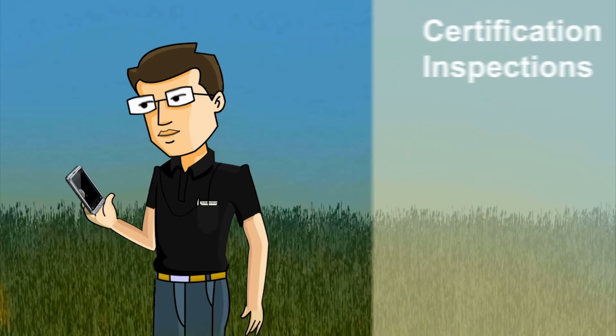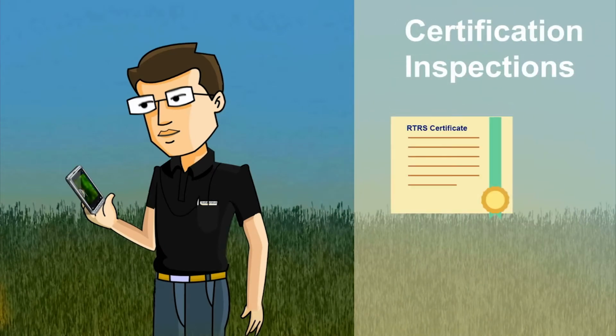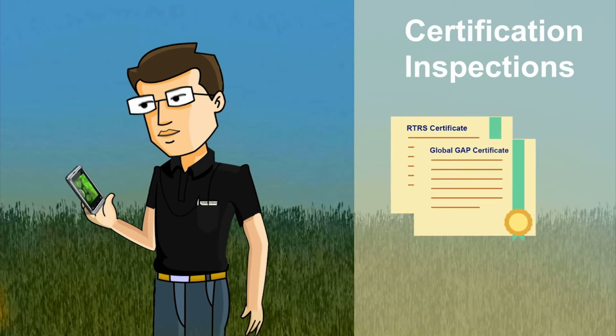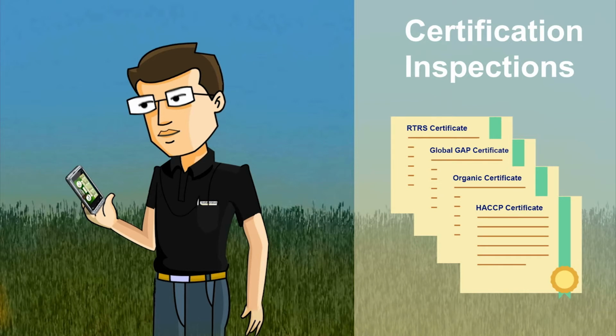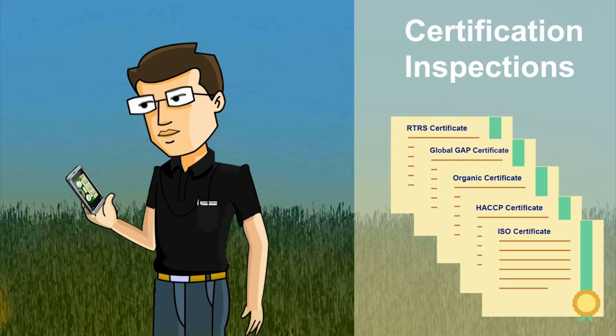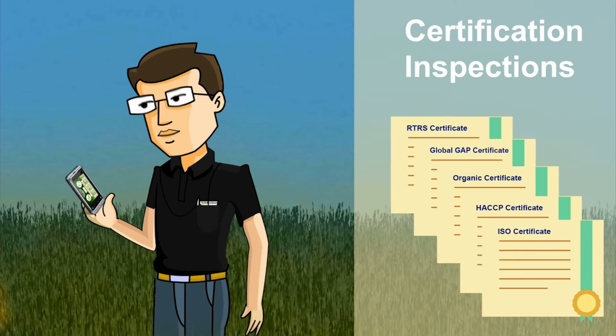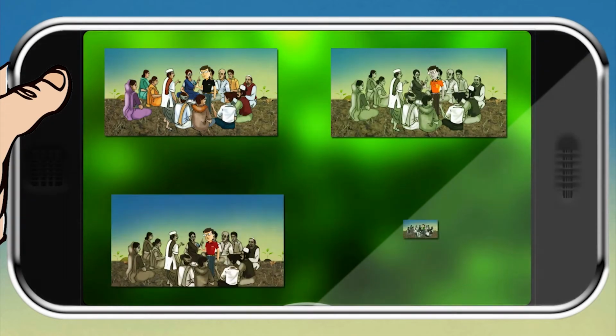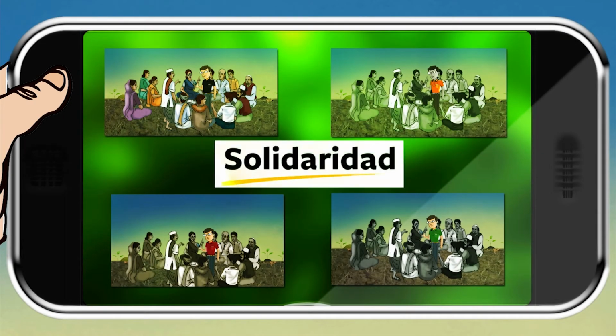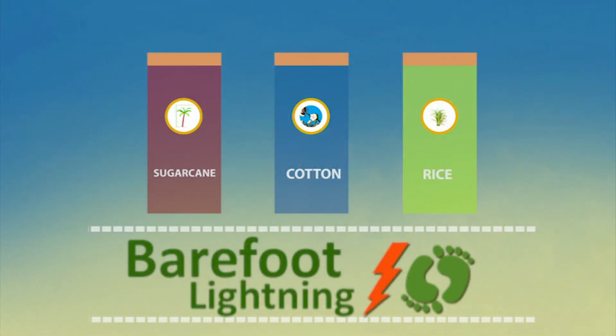We will also look to add an inspection certification module to allow extension workers to more easily inspect fields thanks to embedded training and supporting questions for RTRS, GAP, organic and other required quality certifications. These tools can then be extended to partner NGO programs to enhance our partners' delivery capabilities. The final step will be to extend the suite of tools to other important cash crops such as sugarcane, cotton, and rice.